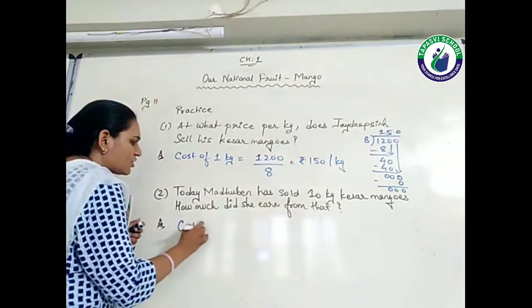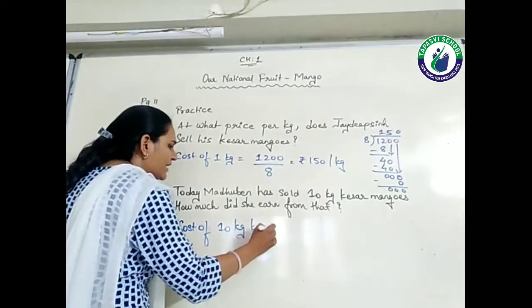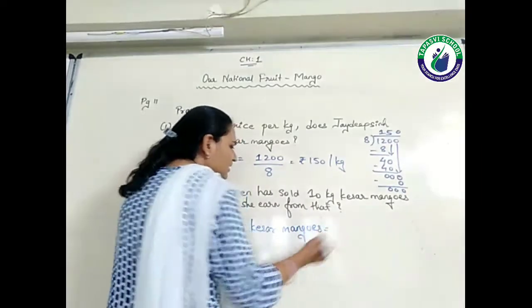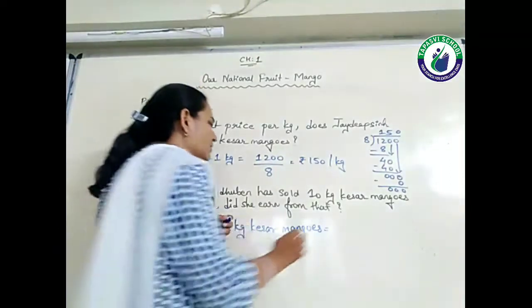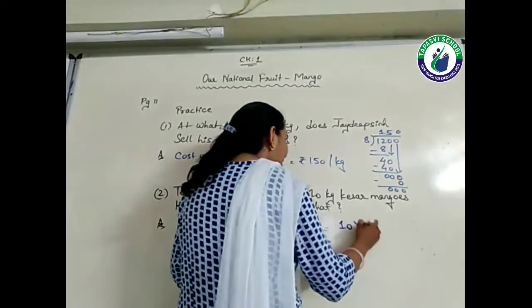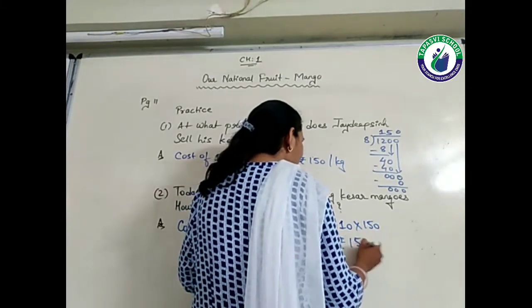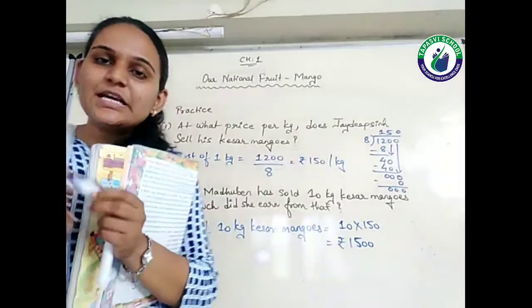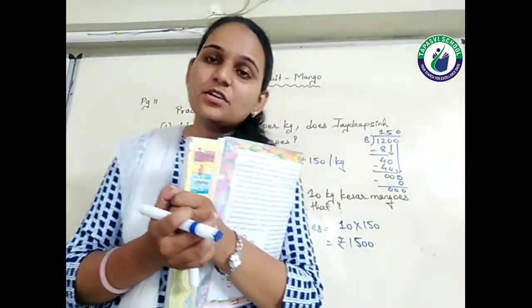So my calculation is: the cost of 10 kg kesar mangoes is equal to 10 multiplied by 150, which is equal to rupees 1500. 1500 rupees Madhuben will get today because she is selling 10 kg mangoes.